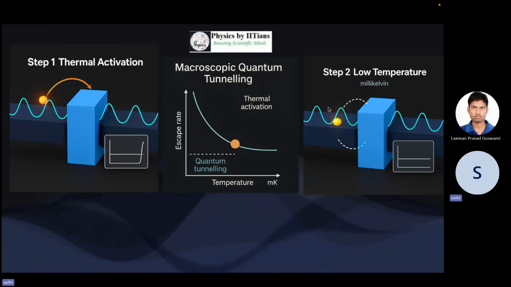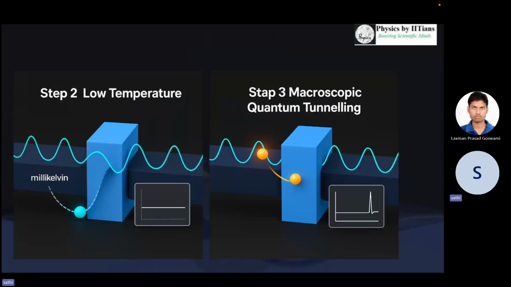Because the Cooper pairs are making the macroscopic state, which can be described by a single quantum mechanical state, there is no fluctuation in voltage at the Josephson junction.